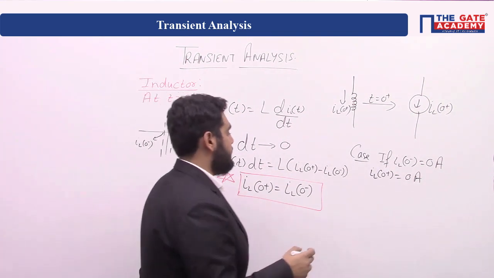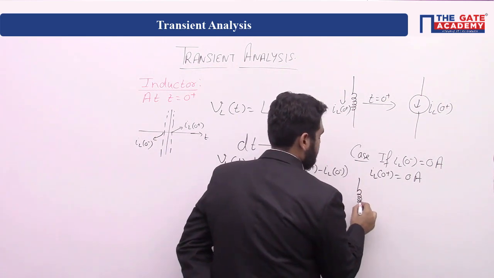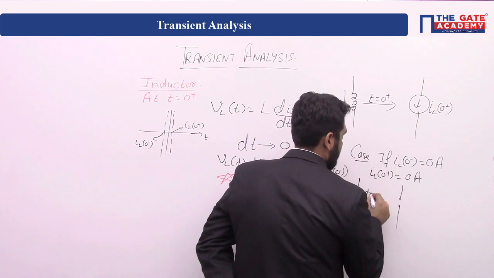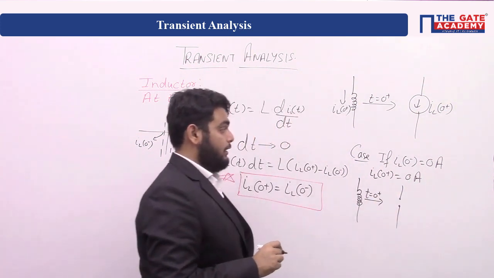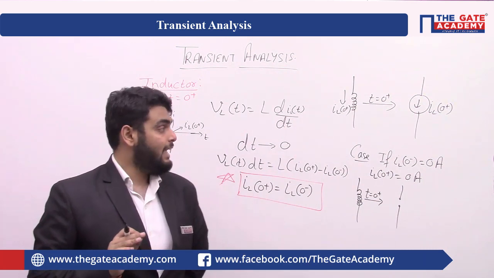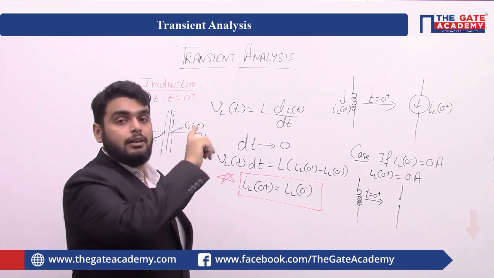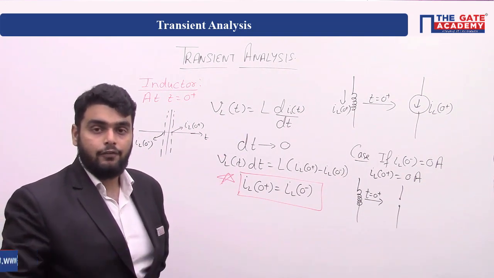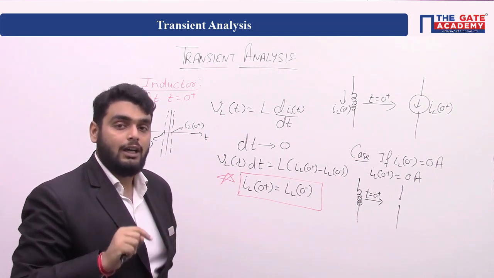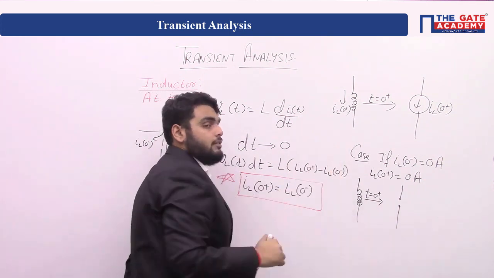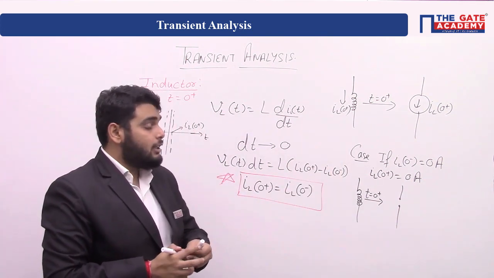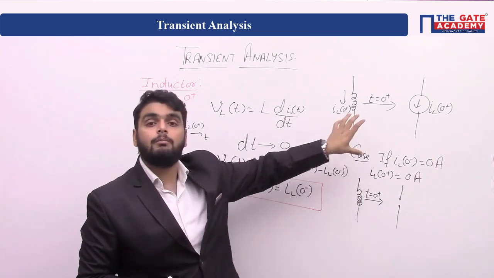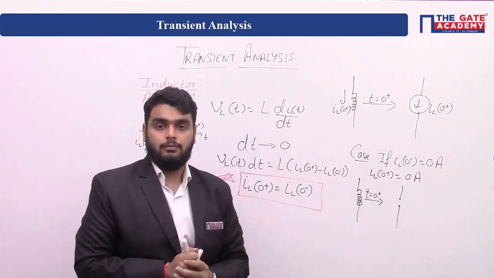Open circuit, which means inductor will behave as an open circuit at t equal to 0 plus. So remember this line, that at t equal to 0 plus, inductor generally changes into a current source. But if initially inductor is not charged, or IL 0 minus is 0 ampere, inductor will change into an open circuit. This you have to remember to solve the questions for transient.